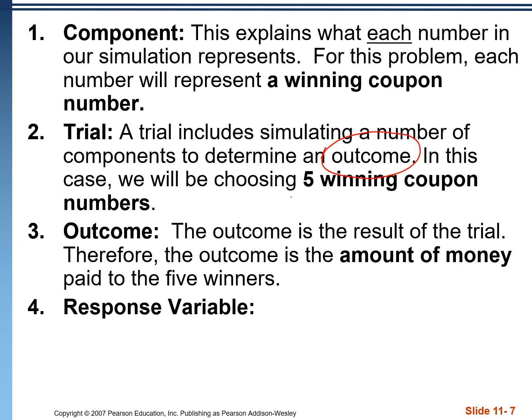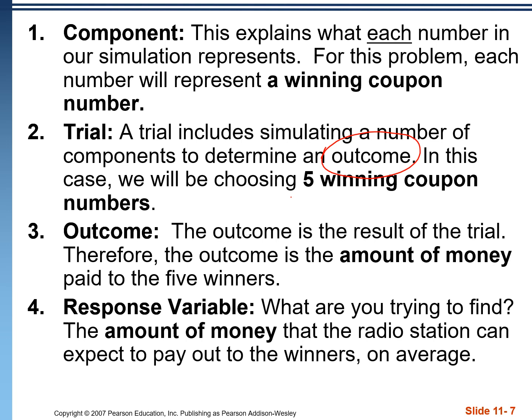Okay, the whole point of the simulation is that we can repeat it over and over again, and that allows us to get a response variable. This is always going to be either an average or proportion, and it's really what we're looking for in the problem. So in this case, we want to find the average amount of money that the radio station can expect to pay out to the winners.